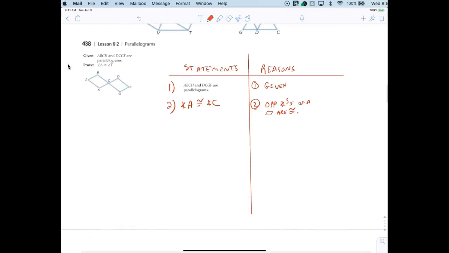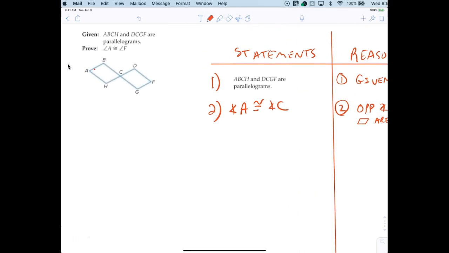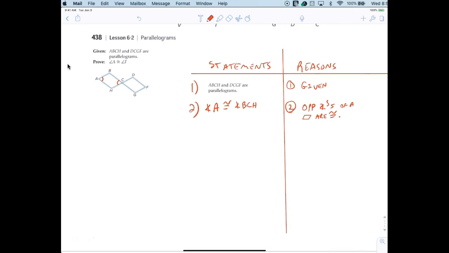All right, so now let's mark the figure. So angle A is congruent to angle C. Now, I technically shouldn't say angle C. Let's go ahead and make that what, guys? Angle BCH. Thank you. All right. So that's a good start.